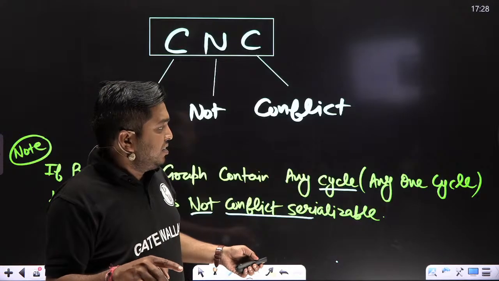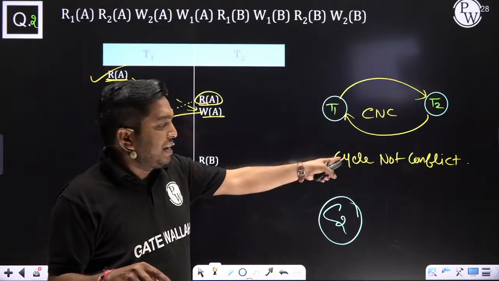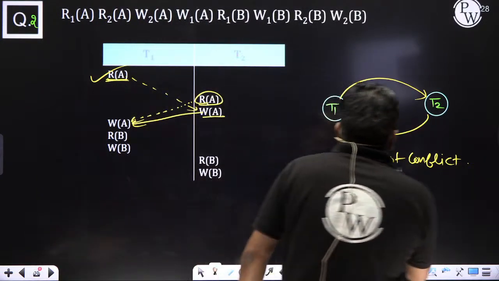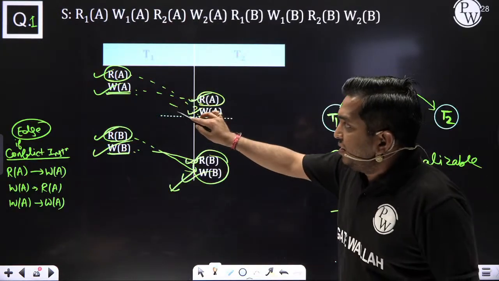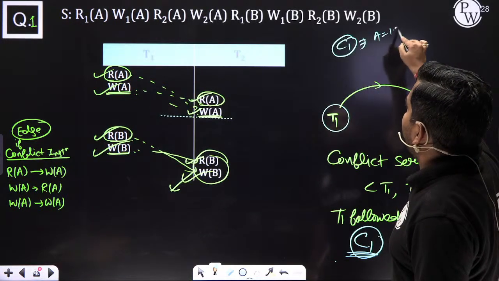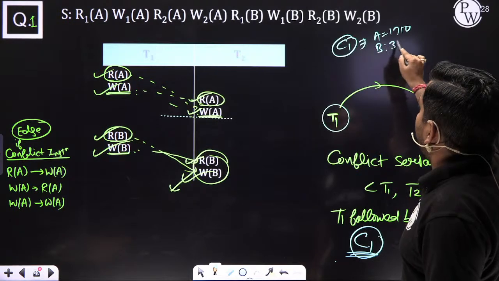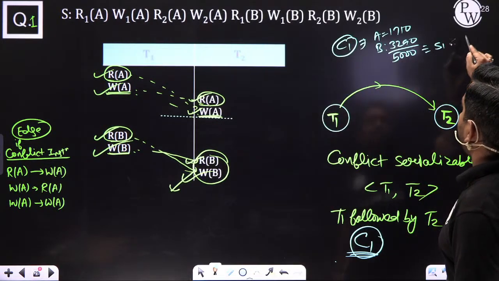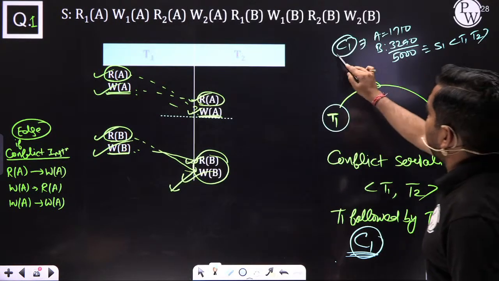Then this is also telling us there is a cycle. Whatever we did earlier in C1, we are getting A value 1710, B value 3290, which is equal to S1, T1 followed by T2, beta.